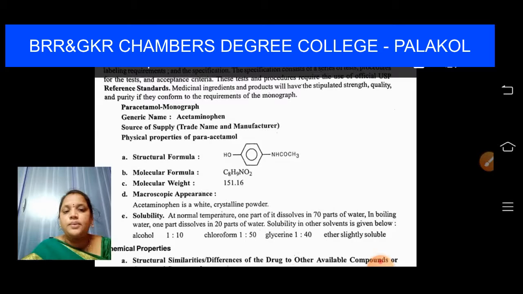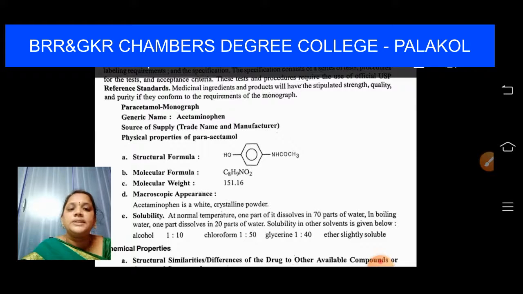B. Molecular formula. Molecular weight is 151.16. What is its appearance? It is a white crystalline powder. What is its solubility? At normal temperature, 1 part of it dissolves in 70 parts of water. In boiling water, 1 part dissolves in 20 parts of water.